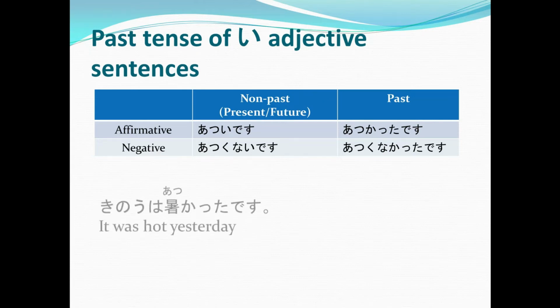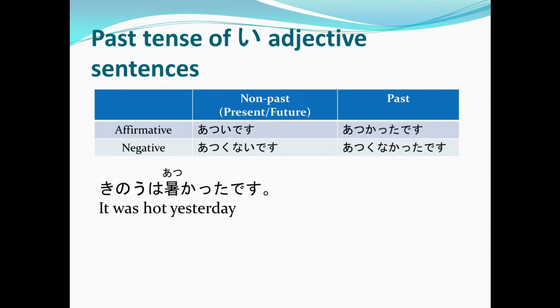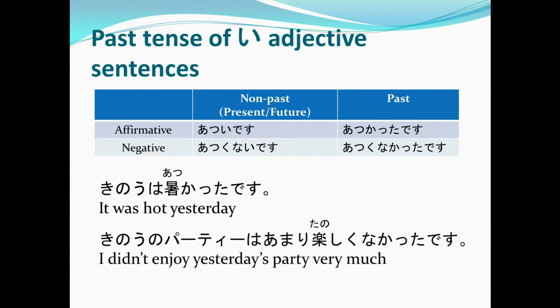Now look at the examples. Kino wa atsukatta desu, so it was hot yesterday. And then the next example: Kino no party wa amari tanoshiku nakatta desu, or I did not enjoy yesterday's party very much. Note how I used atsukatta in the first example because we are talking about how it was hot yesterday, which is a past tense. And for tanoshiku nakatta desu, I used the past negative because we are talking about yesterday's party, which was not enjoyable.